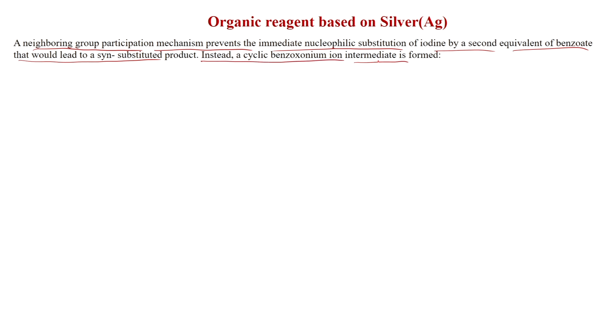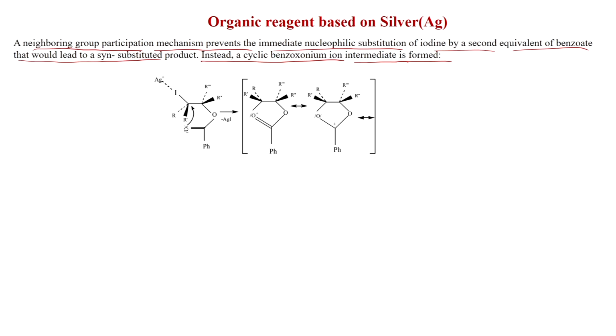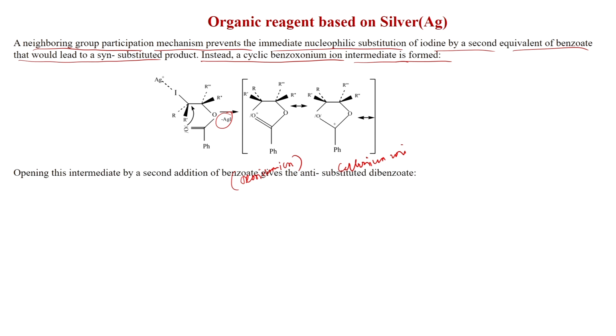Instead, a cyclic benzoxonium ion intermediate is formed. So, here also the neighboring group participation happens because the neighboring group is within the molecule. So, the reaction will always be faster when there is a neighboring group, and after silver iodide elimination you get this oxonium ion. So, similar to the Woodward reaction, you get the oxonium ion and this will be in equilibrium with the carbonium ion.